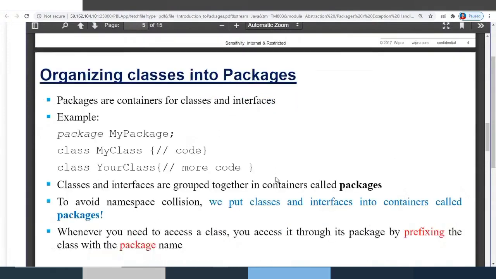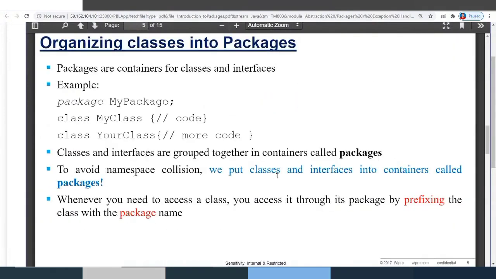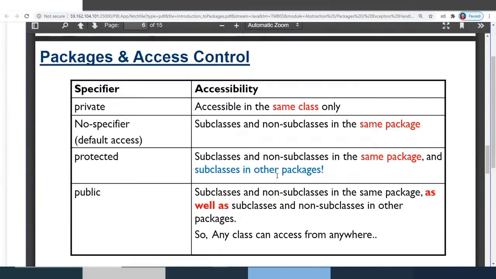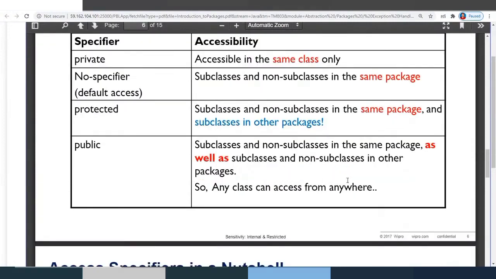If you just create a package, by default it's like a folder in your system. And here you can see this is the access specifiers visibility. So private is accessible in the same class only, not even outside the class. Even for a subclass it's not accessible.